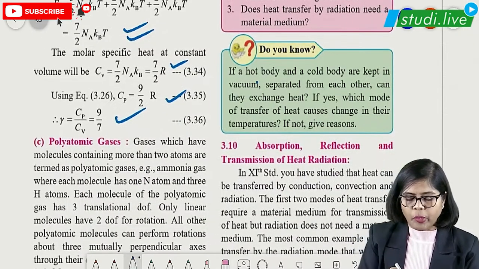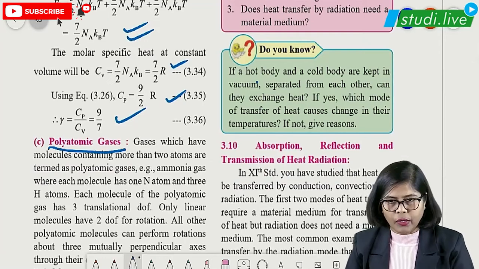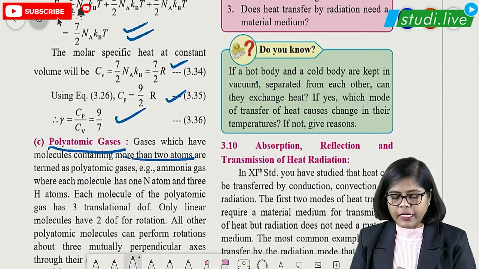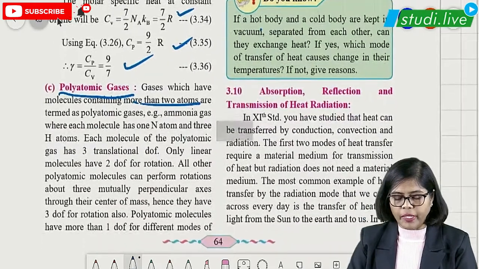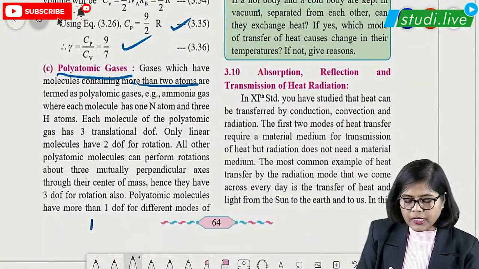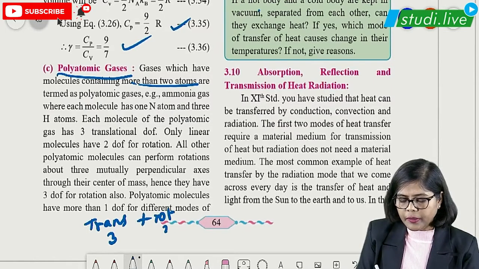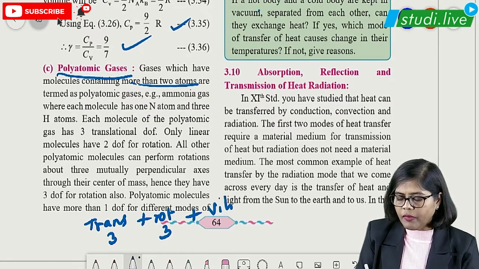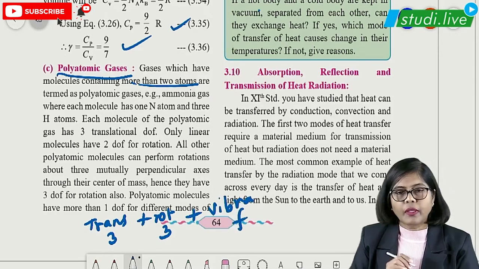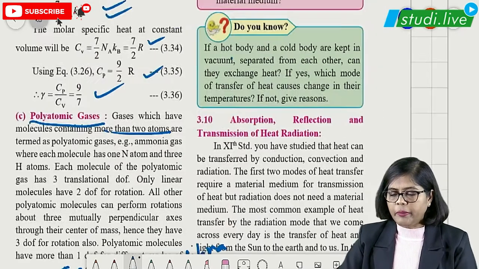If it is polyatomic gas, poly means many. If polyatomic gas is there, which is having more than 2 atoms, in that case its degrees of freedom will be 3 plus 3, that is translational 3, rotational 3, and vibrational will be f number. So vibration will be f number.